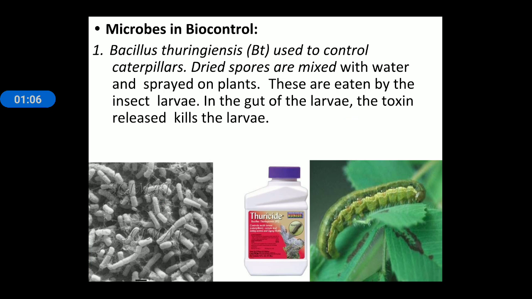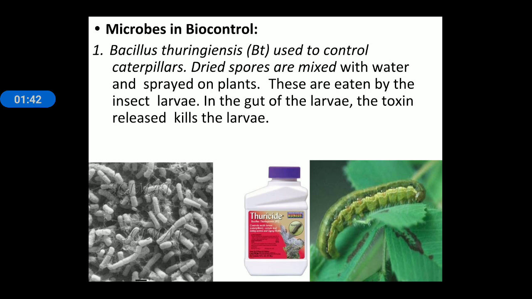Next is microbes in biocontrol. This is a very important example: Bacillus thuringiensis. This is a bacterium. This bacterium helps in controlling caterpillars. The caterpillar larva mainly feeds on the leaves of plants. So when these bacterial spores are mixed with water and sprayed on the plant, and the caterpillar eats that spore, then the larva gets killed.